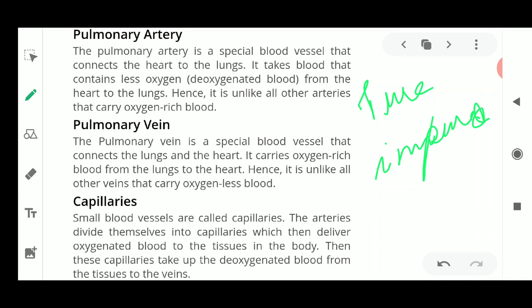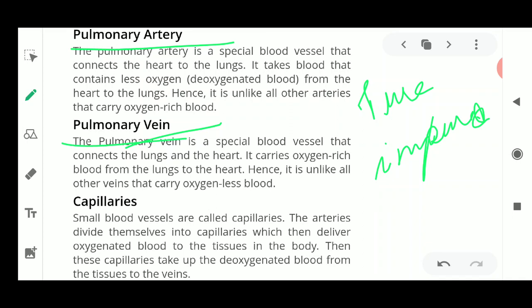Normally in our body the veins carry deoxygenated blood and the arteries carry oxygenated blood, but there are special veins and arteries present near the heart. The heart contains a pulmonary artery and a pulmonary vein.